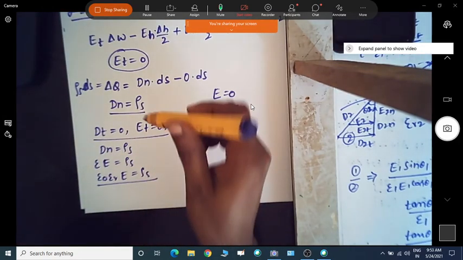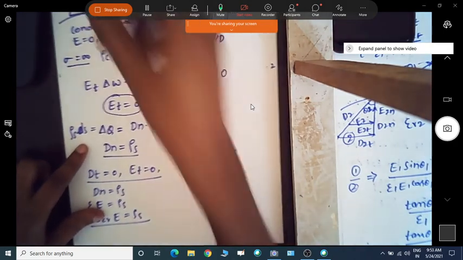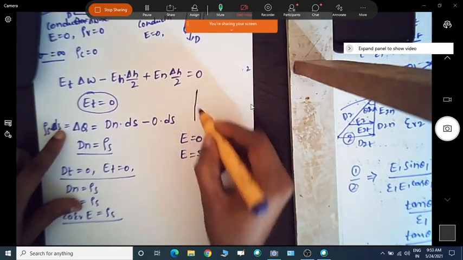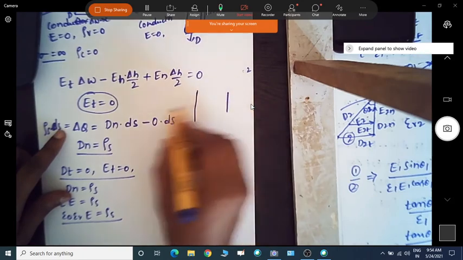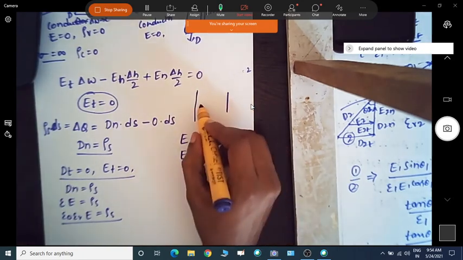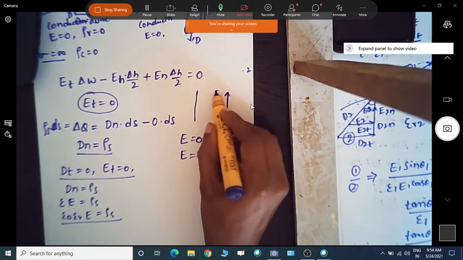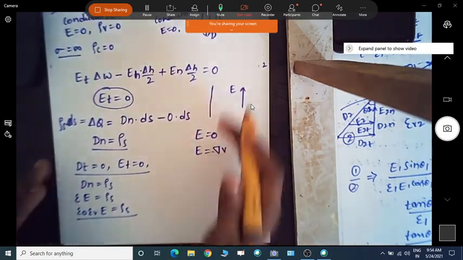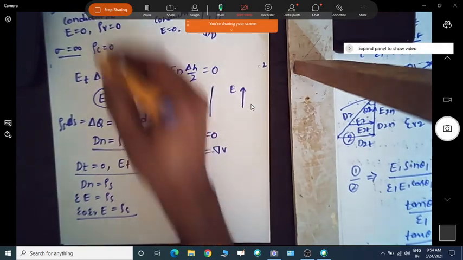That's why, if I have the conductor here, I need to put the electric field always normal to this conductor. Then only are we going to get the maximum energy transfer for the conductor.